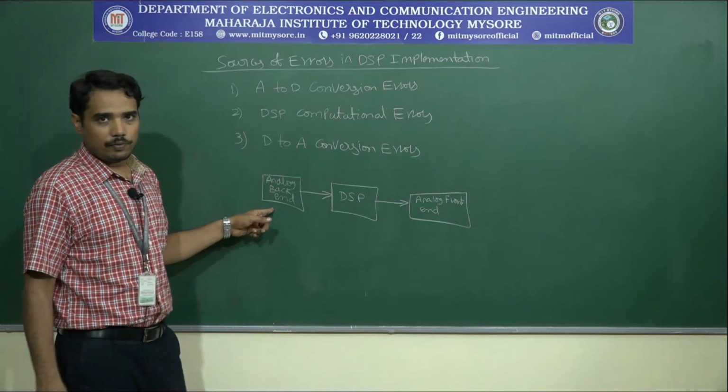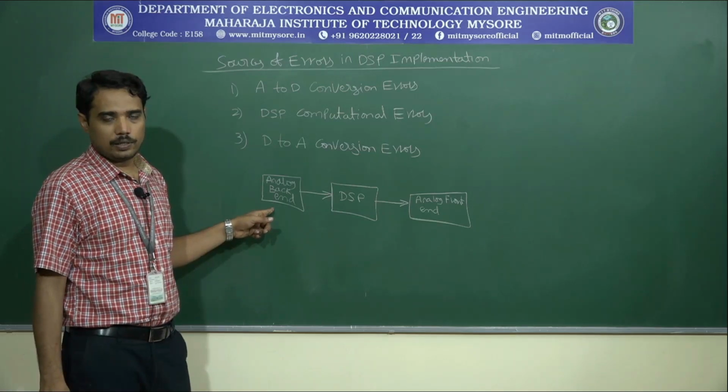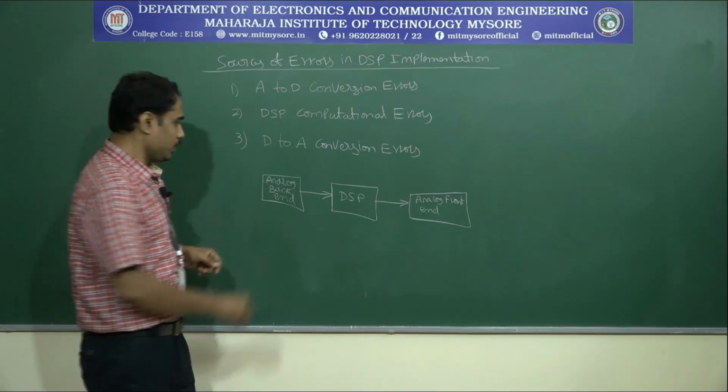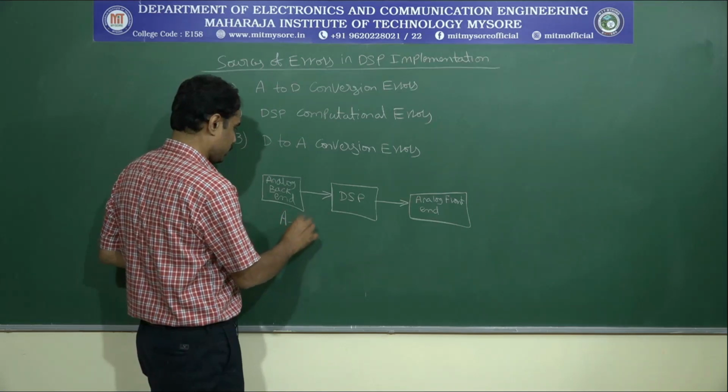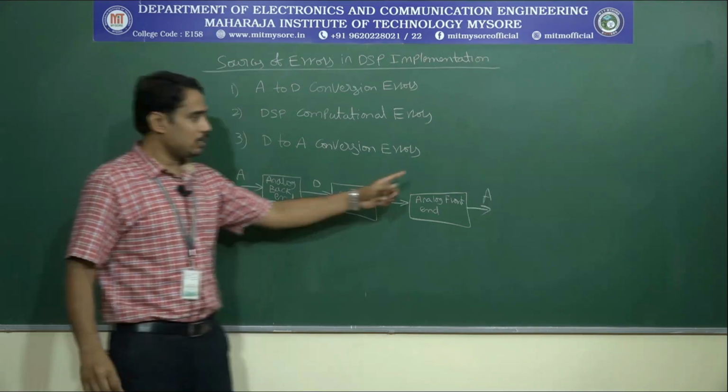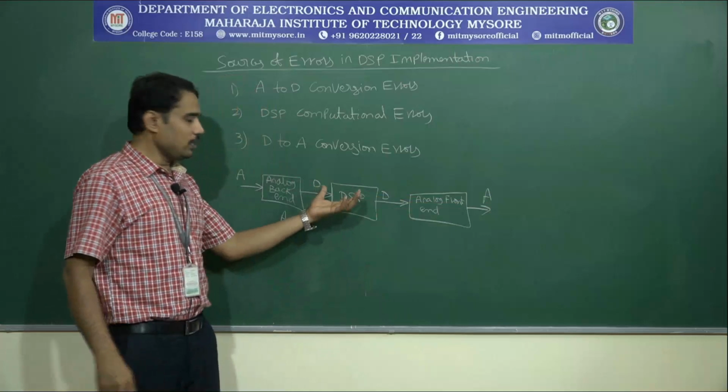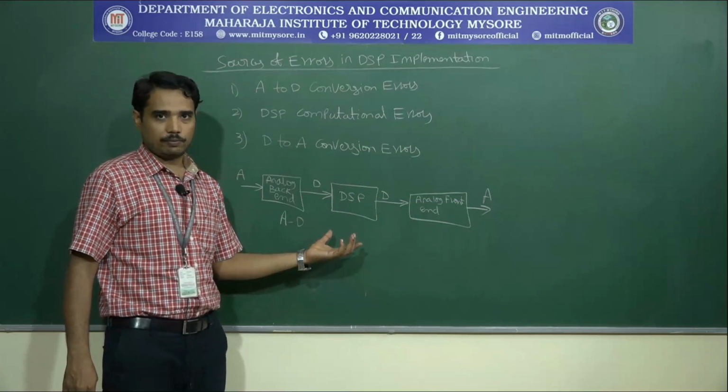Here in the analog front end, we are using an anti-aliasing filter, sample and hold circuit, and A to D conversion. Here digital at the input and analog at the output, in between digital for the purpose of the processor.